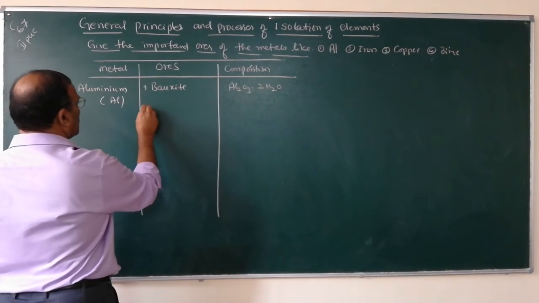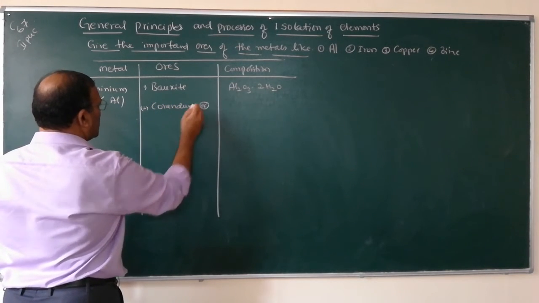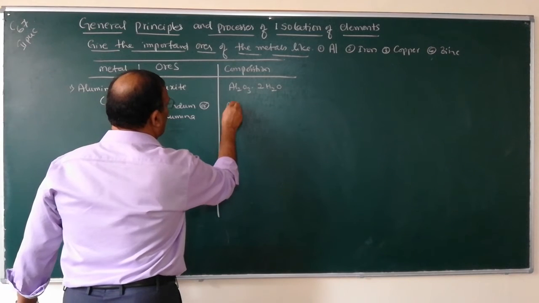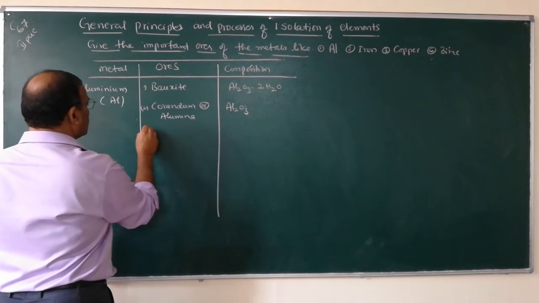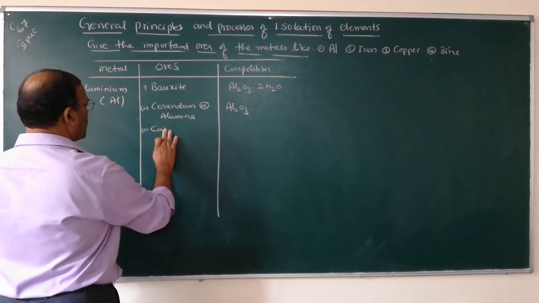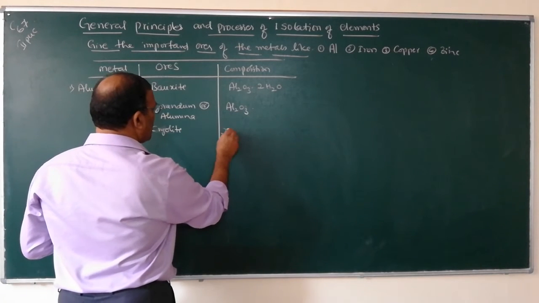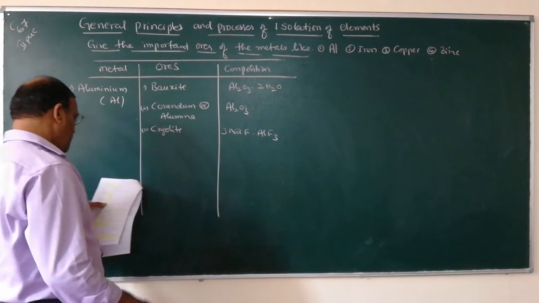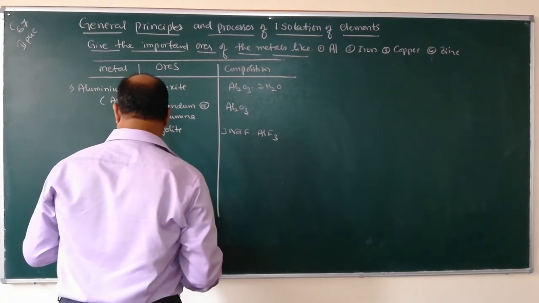Number 2, corundum, also called alumina. Its formula is Al2O3. Number 3, cryolite. Cryolite is 3NaF plus AlF3.